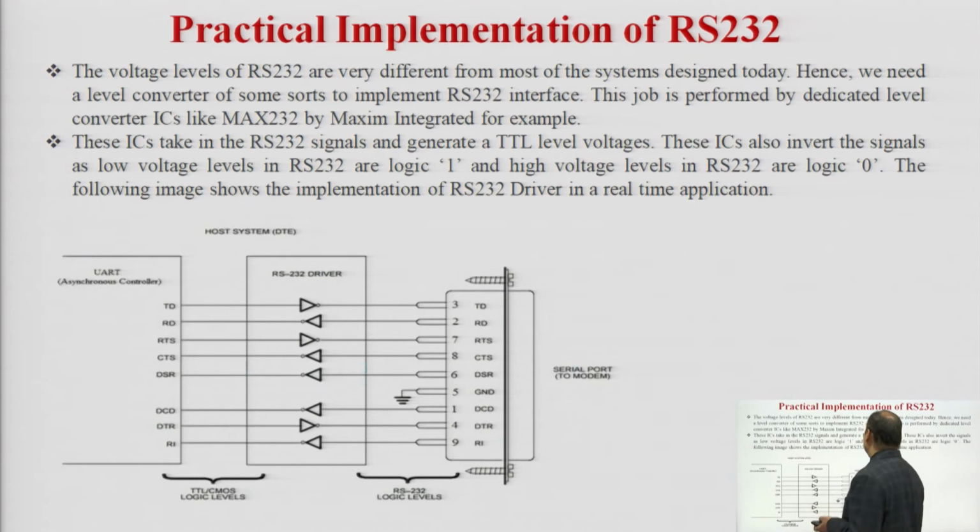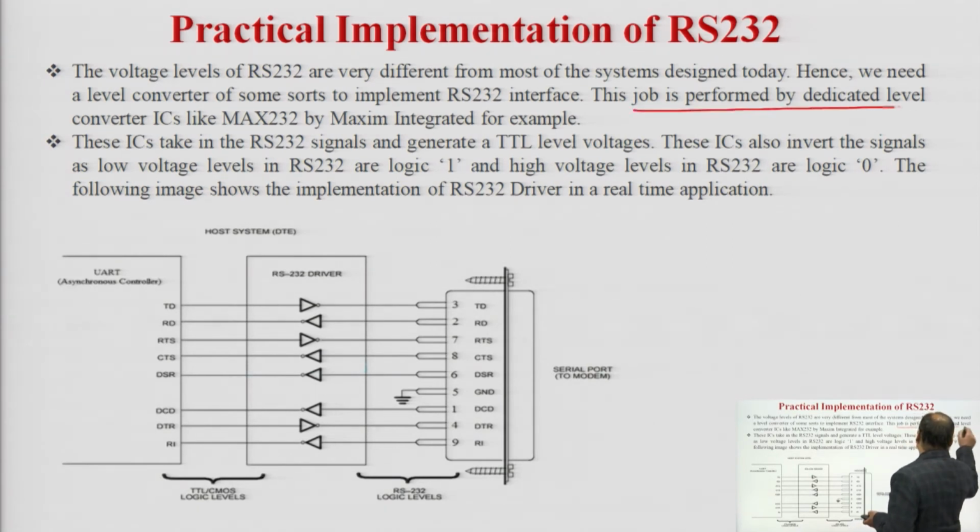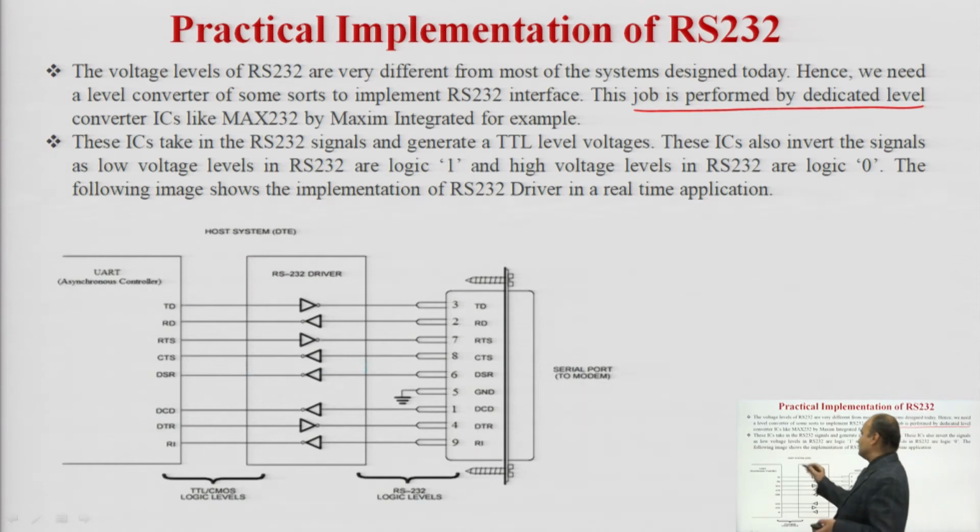in RS-232, as we have seen in the electrical specification, that is the voltage level of RS-232. So there is a need for another device, and this job is performed by a dedicated level converter. So we use this dedicated level converter. A dedicated level converter means we need a logic level or voltage level converter which will convert the RS-232 voltage level to the required level for the TTL circuit, that is transistor logic circuit.